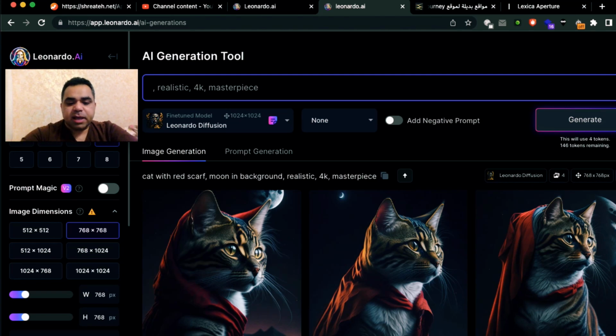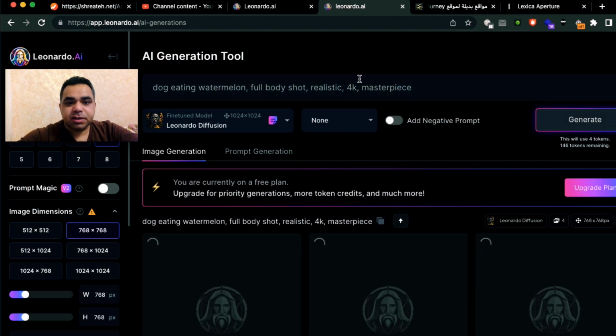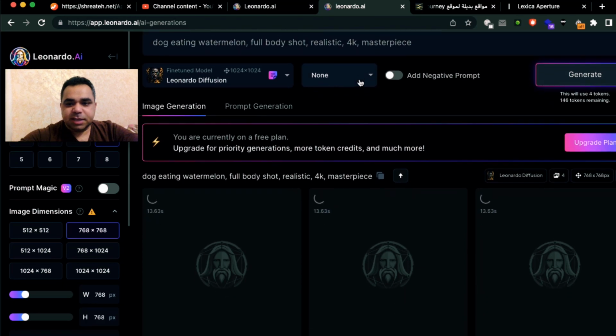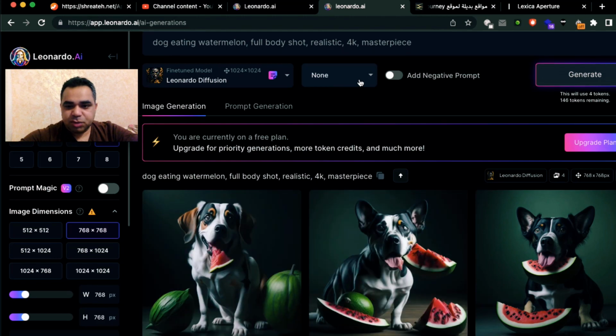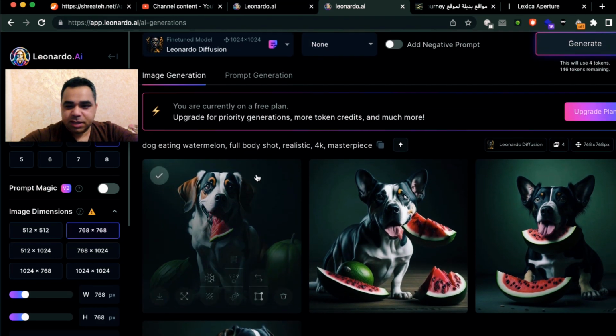But let's do it like this: dog eating watermelon, full body shot. Let's see if this AI can generate this sentence or not. I know it's a stupid prompt, but it's just for testing and having some fun in this video. It's just going to take a few seconds, and whoa, here our dog is eating some watermelon.